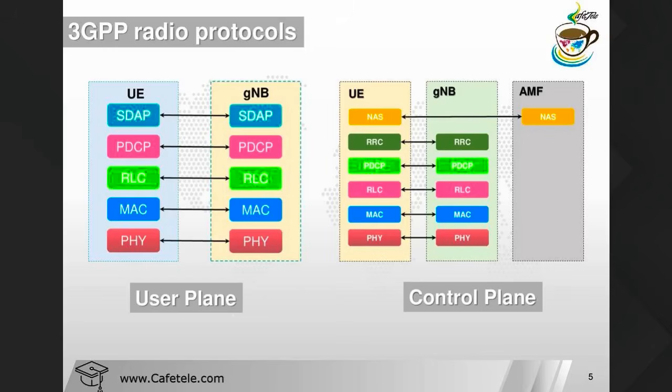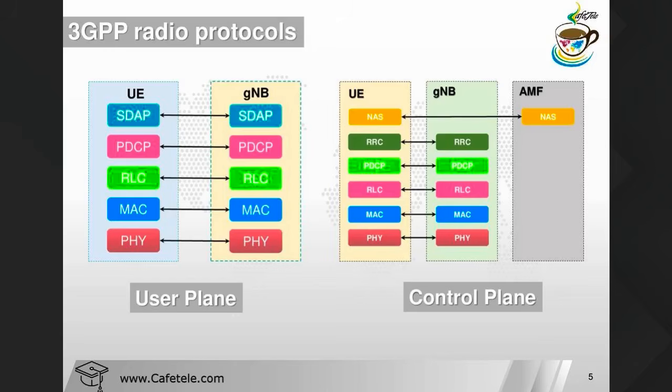In LTE, the problem is that we directly create the PDU session and directly from the PDCP layer we directly assign the QoS. Okay, but in NR it's not like that. In NR you have to provide different services for the quality of service, and those quality of service flows we map with the QoS flow ID. So here mapping is as per the QoS flow ID. That's the reason we have to provide this SDAP service here, because we have different kinds of services to map. Now we have the PDCP layer.